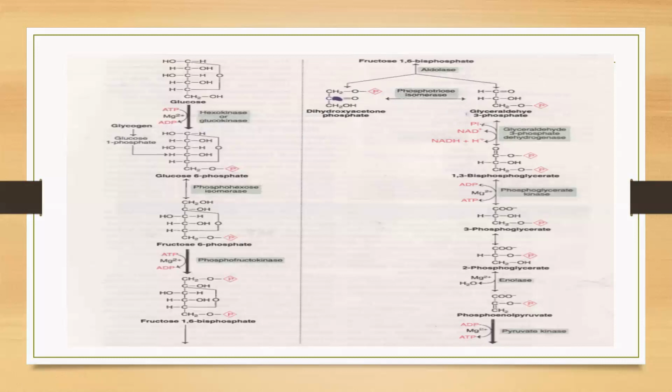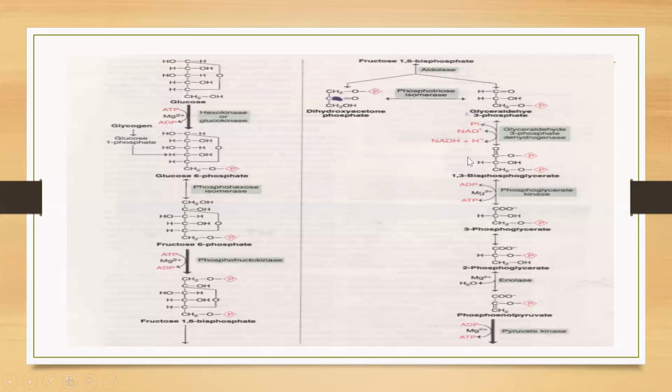Now, after this, the third phase starts, that is the energy generation phase. At this step, we get the actual formation of the ATP molecules, and therefore this phase is known as the energy generation phase. Now, the 2 molecules of glyceraldehyde 3-phosphate, they get converted to the 1,3-biphosphoglycerate. Enzyme used here is the glyceraldehyde 3-phosphate dehydrogenase, and at this step 1 NADH molecule is released. And we can say that here 2 NADH molecules are released because 2 glyceraldehyde 3-phosphates are formed.